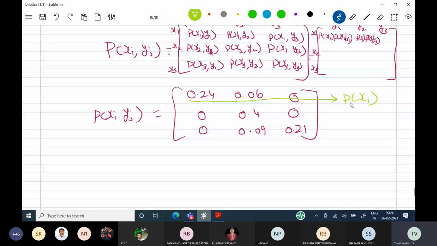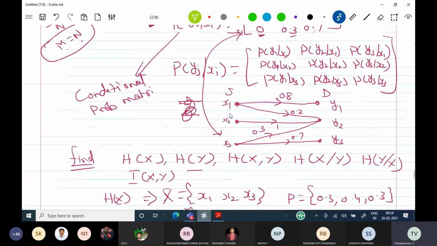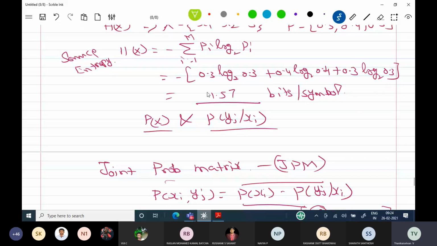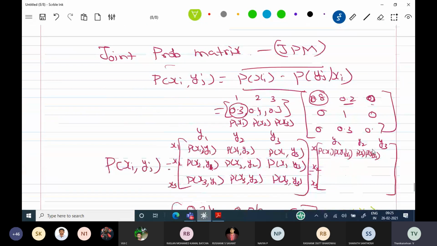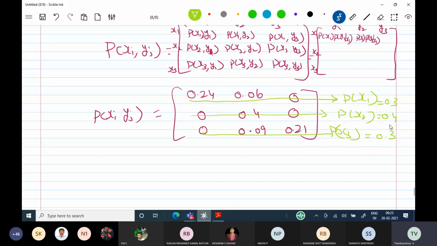Okay, then second row means probability of x2. Third row means it is going to be probability of x3. You see, add all the values. The answer is going to be 0.3. This value is 0.4. This value is 0.3. Okay, so this one can be verified. This is given already. The source symbol probability is 0.3, 0.4, 0.3. So same answer we are getting. It means that we have done the multiplication correctly.